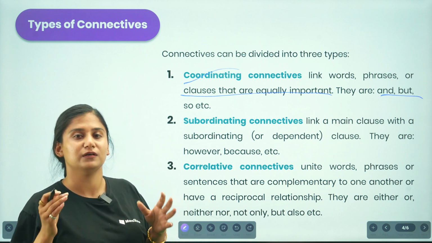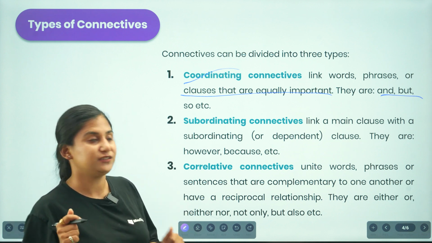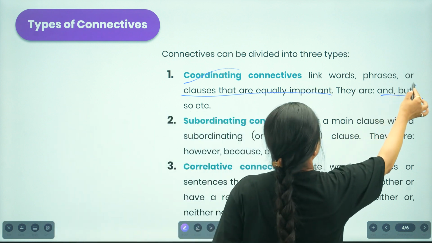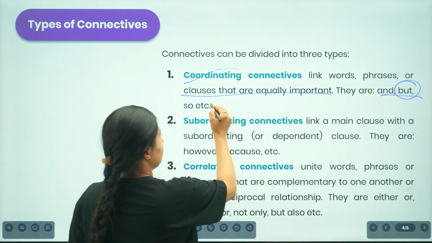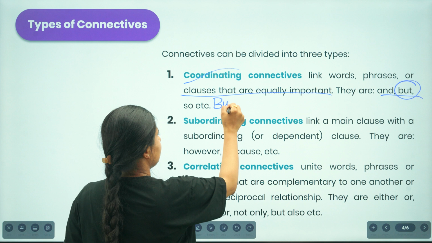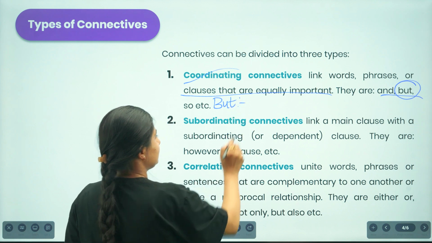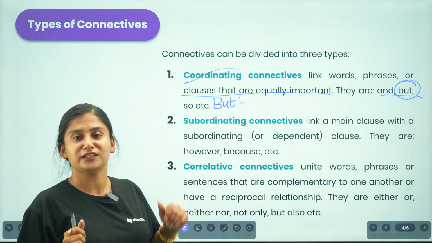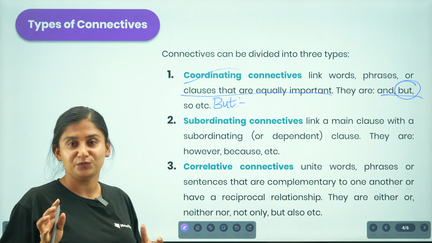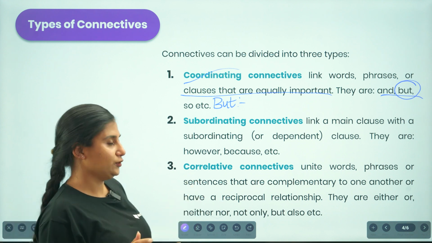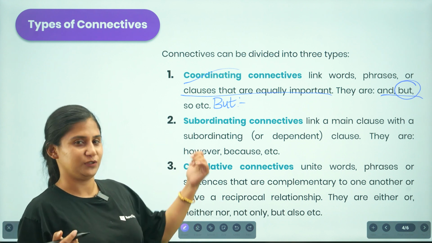Now let us create a sentence using the coordinating connective but. Create a sentence using this but and put information that is equally important. You'll be doing it on your copy and I'll be doing it over here.